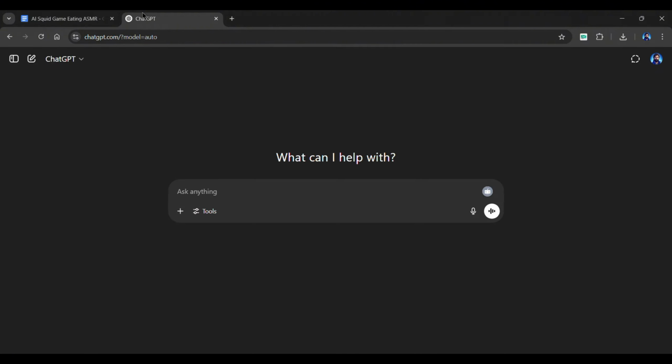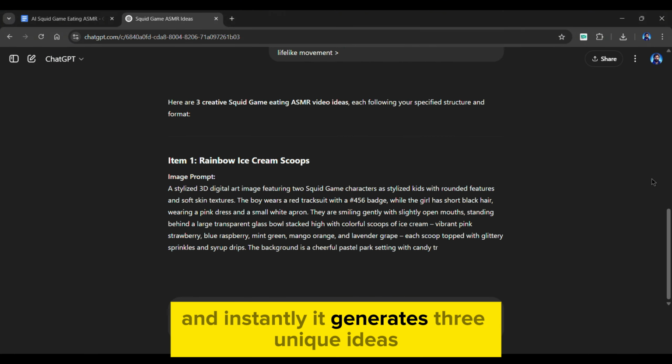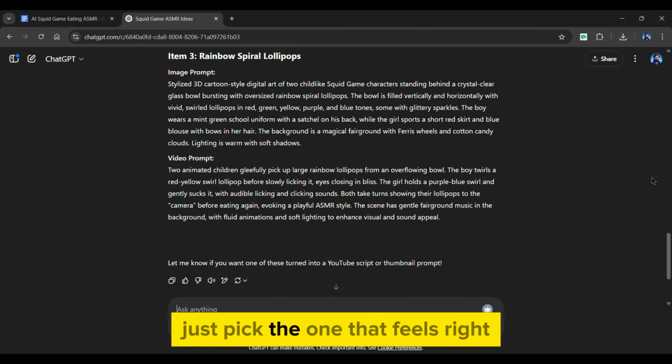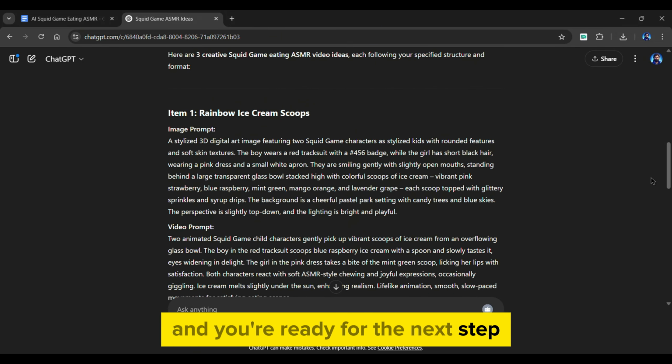Just paste it into ChatGPT, and instantly it generates 3 unique ideas with brilliant prompts that are tailored for this exact niche. Just pick the one that feels right, and you're ready for the next step.